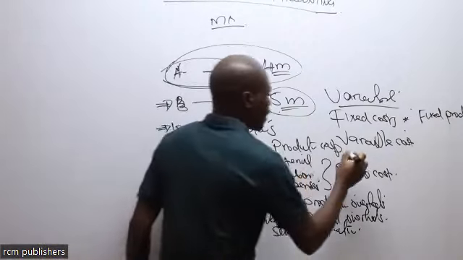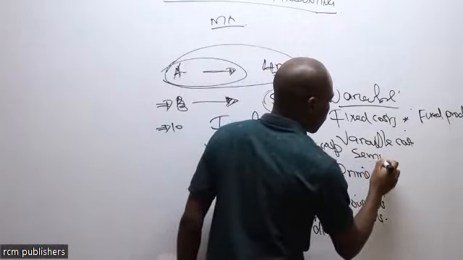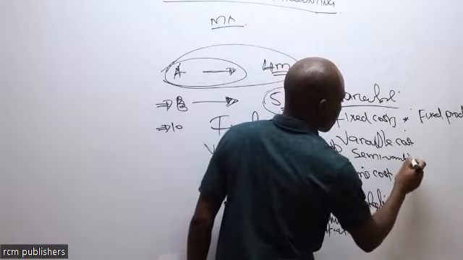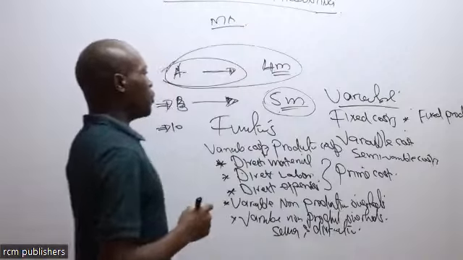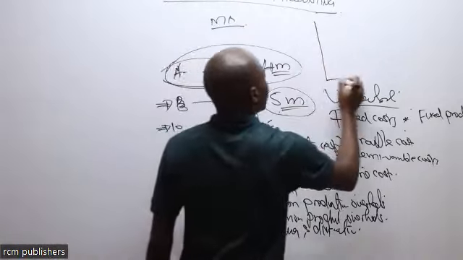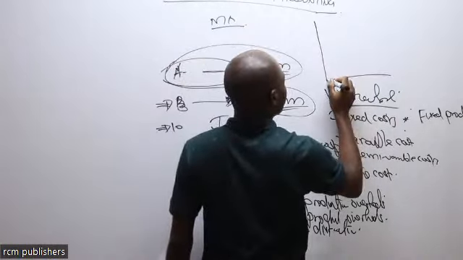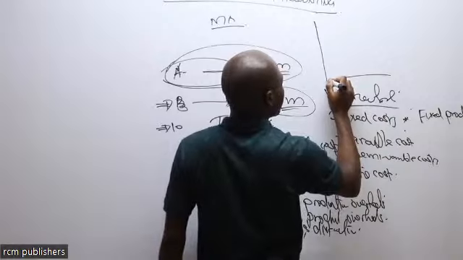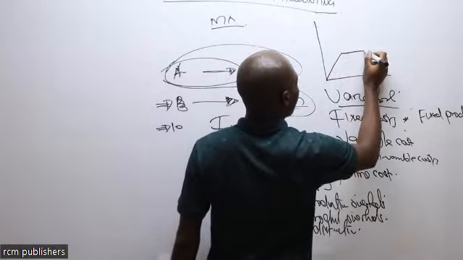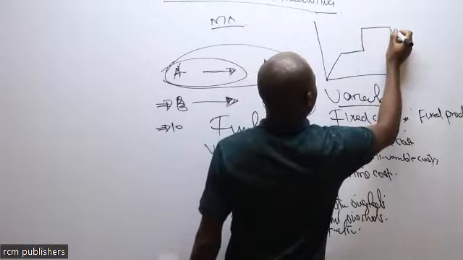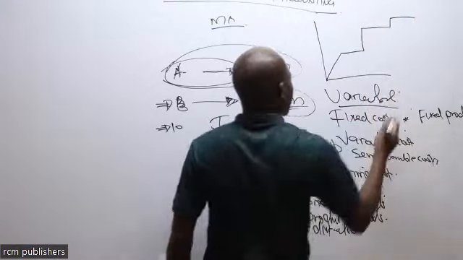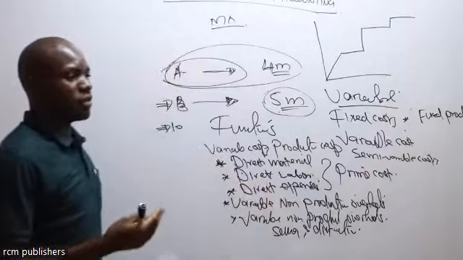And then there is this other portion called semi-variable costs. If you decide to represent that in a graph, you are going to look at it in this particular manner. It varies, reaching a given point it becomes constant, then it again varies. So that is the behavior of what we call semi-variable.